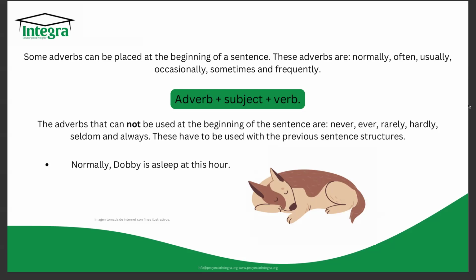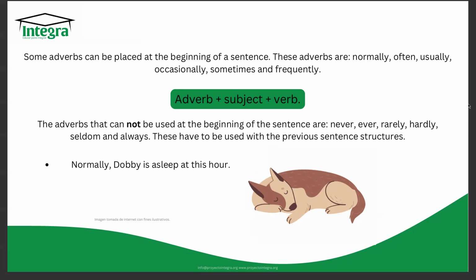So as I said, we will have the adverb first, and then we have the subject, and then the verb. The adverbs that cannot be used at the beginning are never, ever, rarely, hardly, seldom, and always. These ones you have to use them how we previously saw, right? In the other sentence structures.